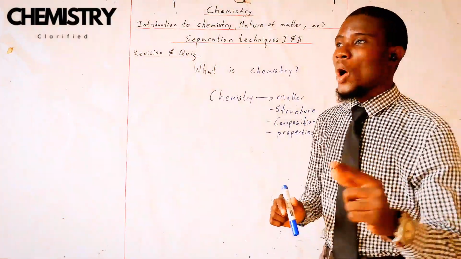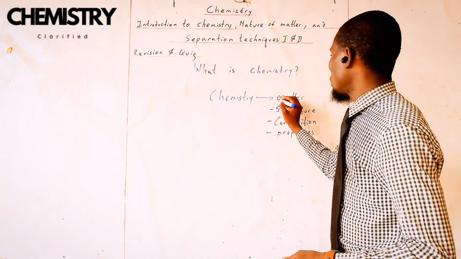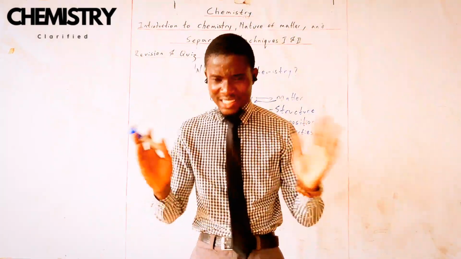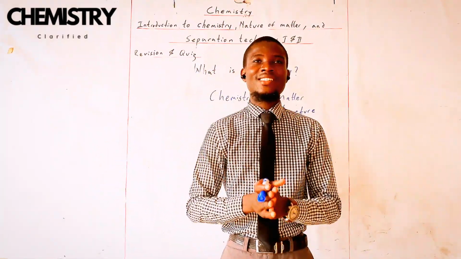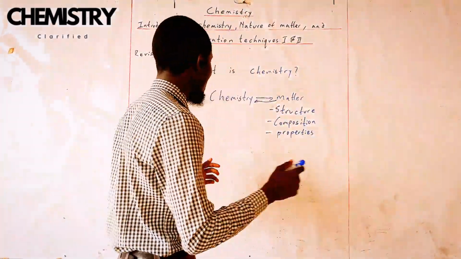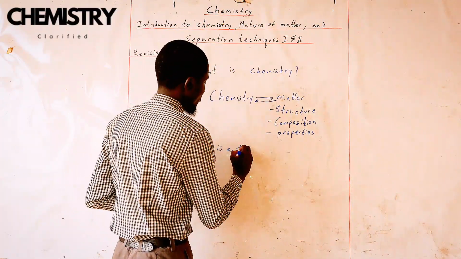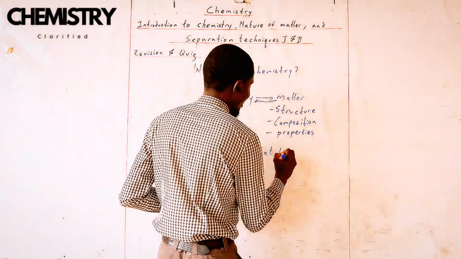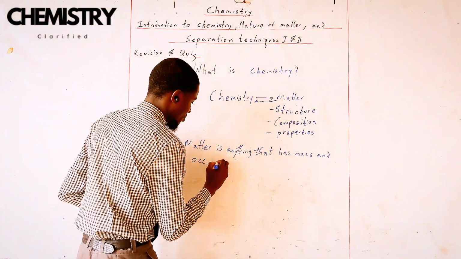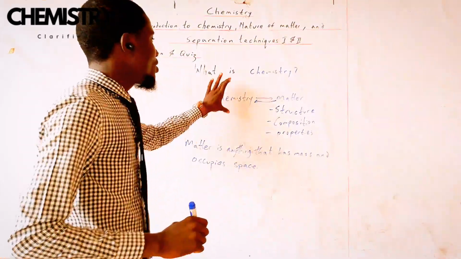That is why there is no way we are going to talk about chemistry without talking about matter. We always define chemistry using this particular word, matter. Now, what is matter? We all know what matter is, right? We say matter is anything that has mass and occupies space. So that's another question again. What is matter? Matter is anything that has mass and occupies space. Beautiful.